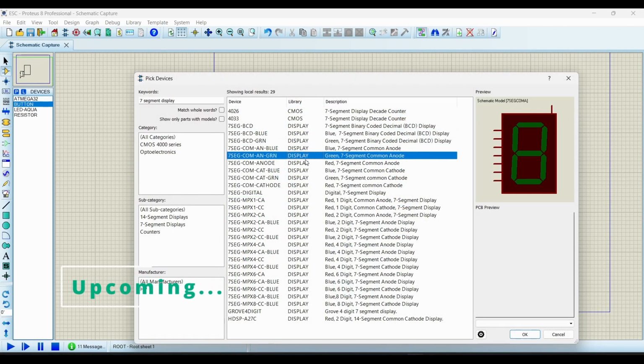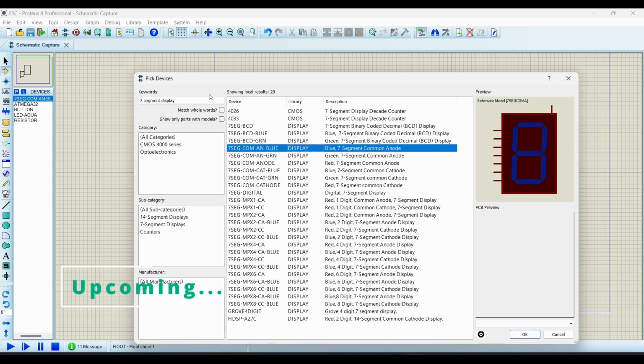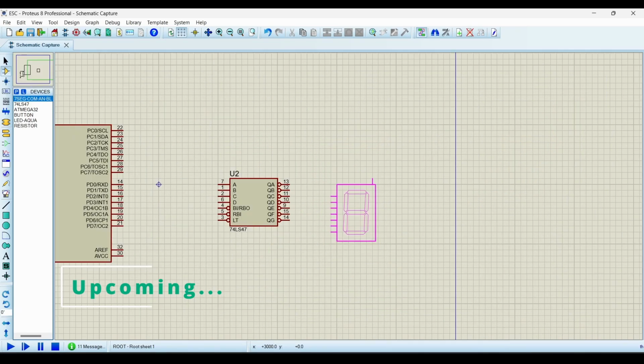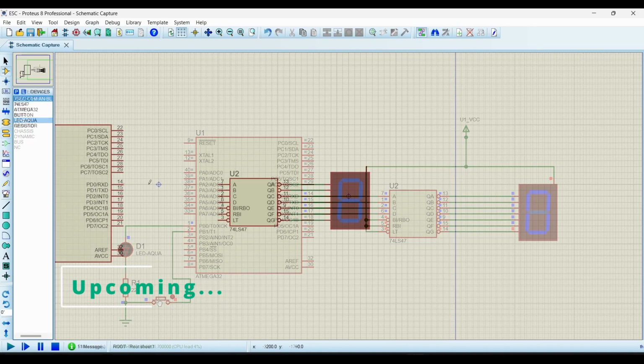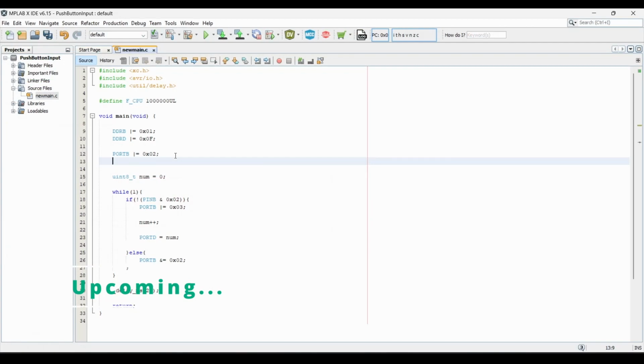Next video will be on interfacing a 7-segment display with a microcontroller. We will see what a 7-segment display is, how it functions, how to control it, and what the programming looks like.